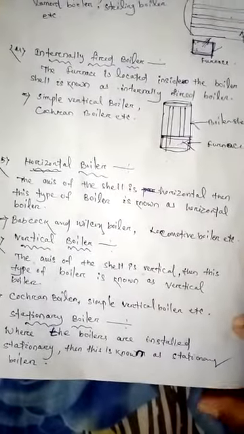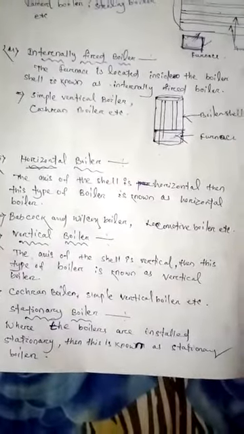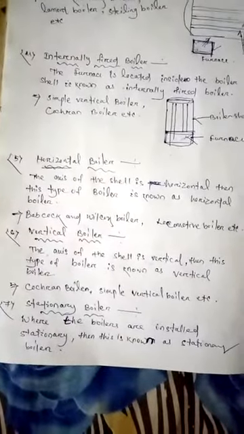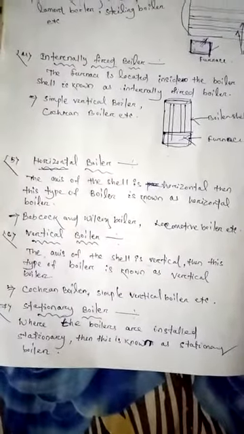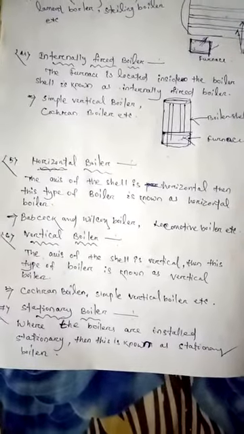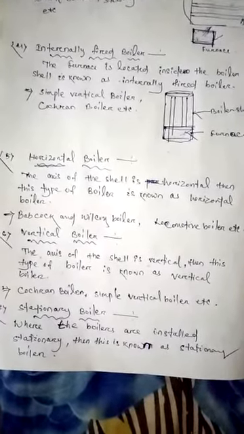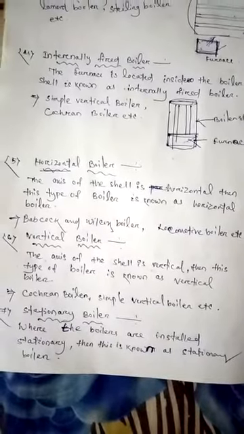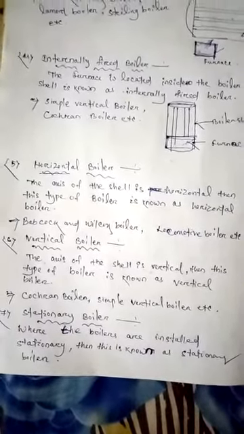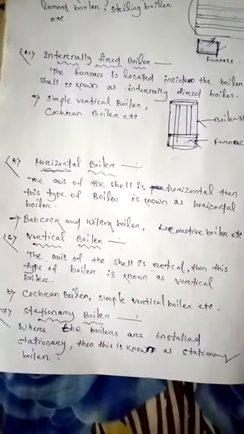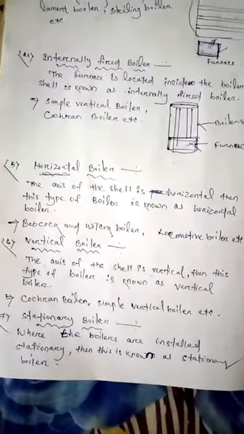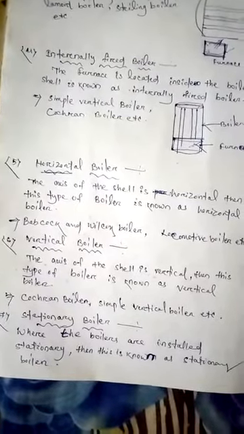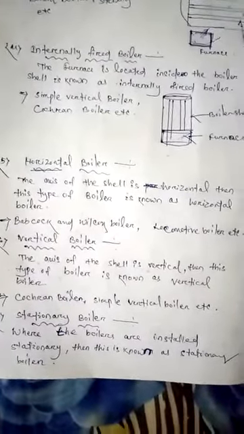Then next is the vertical boiler. The axis of the shell is vertical, or perpendicular to the earth surface. Then this type of boiler is known as a vertical boiler. Cochran boiler and simple vertical boiler are examples of vertical boilers.